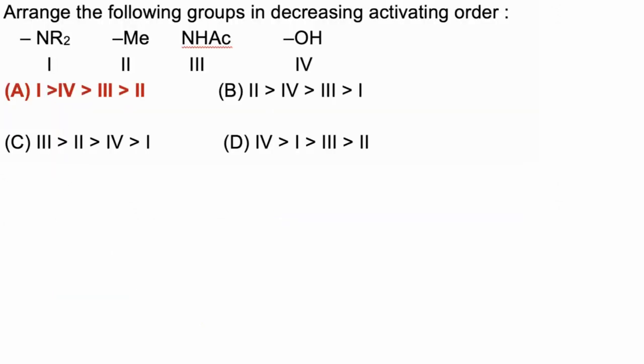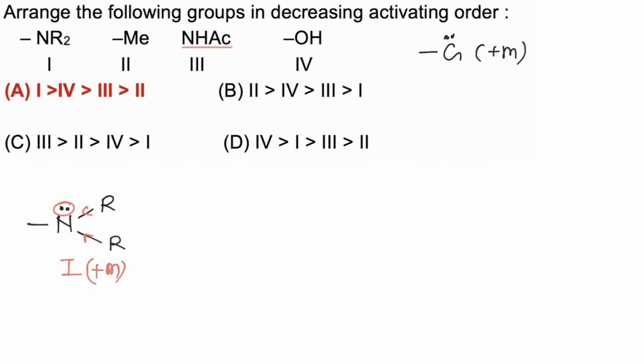In this question, we have to identify the correct decreasing order of these activating groups. Now any group which has a lone pair will have a +M effect. In the first case, an NR2 group is present. NR2 has an unshared pair of electrons and comparatively lower electronegativity than oxygen. Along with this, the two alkyl groups will also increase electron density. So the first will be the most electron donating because it donates electrons due to the +M effect.